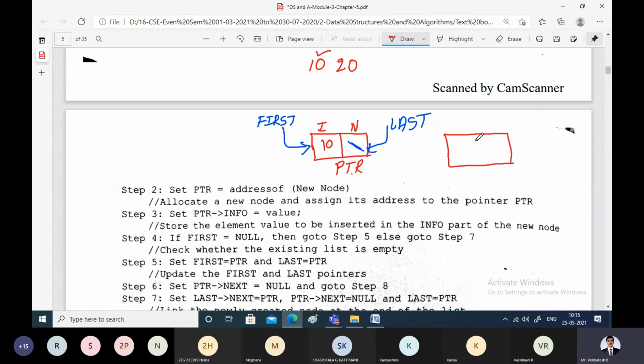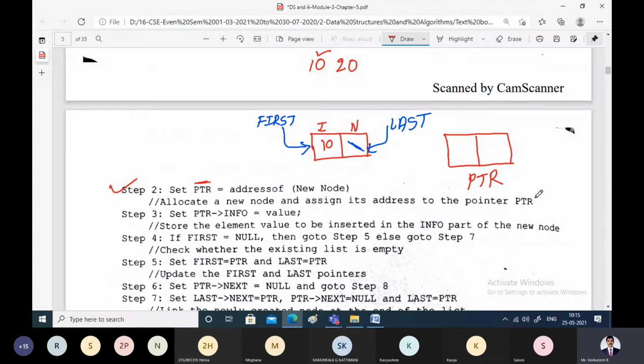And what do we have to call it? We have to call it PTR. Once you call it PTR, the first and last pointers are what identify the list, so this is not required for us. This is the new node which we want to insert, and it is identified by PTR. Step 2 we have done. We have taken the new node, allocated memory for it and assigned its address to PTR. So the new node is ready now.